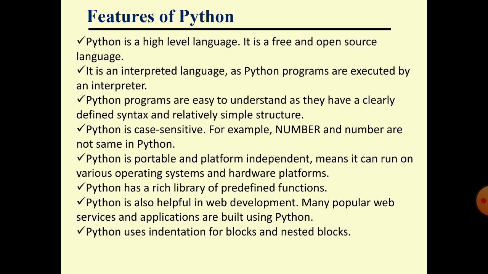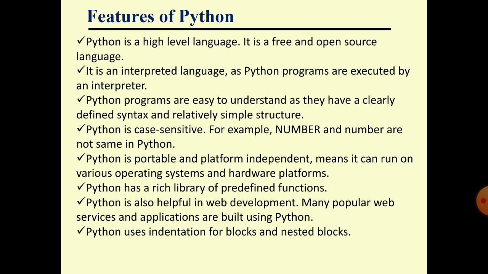Next, Python programs are easy to understand and they have clearly defined syntax and a relatively simple structure. Programming is very easy in Python because it is a very simple language.